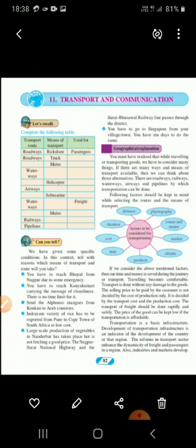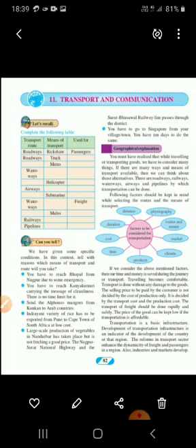Airways, again aeroplane for passengers and goods. Waterways, submarine, military use. Waterways, cargo ships, freight, that means to carry heavy goods. Mountain mules, mules means female donkeys. Mountain routes, mules are used for transportation in mountain regions, and they are used to transport goods.